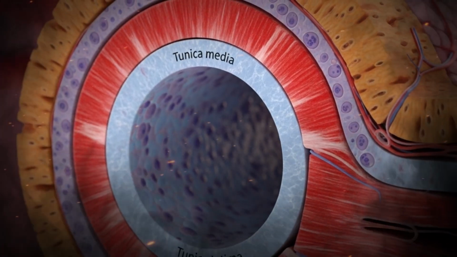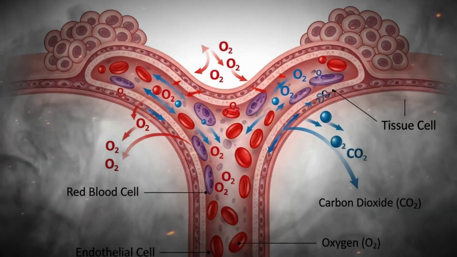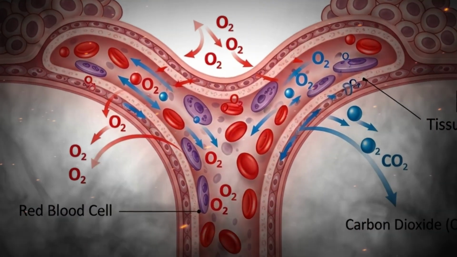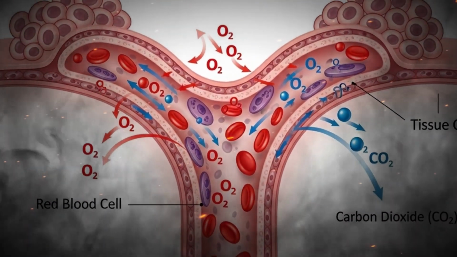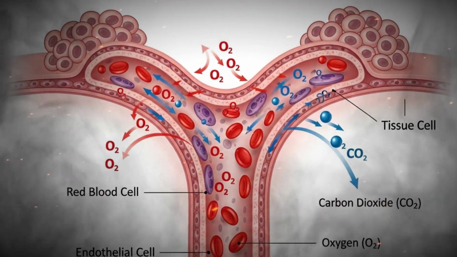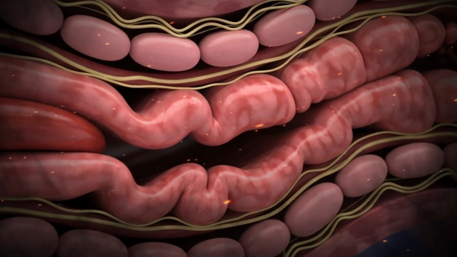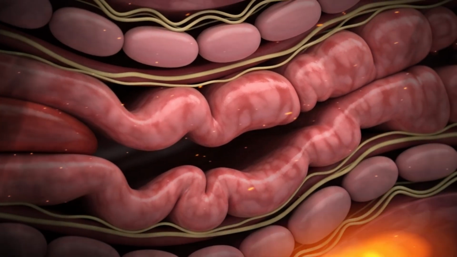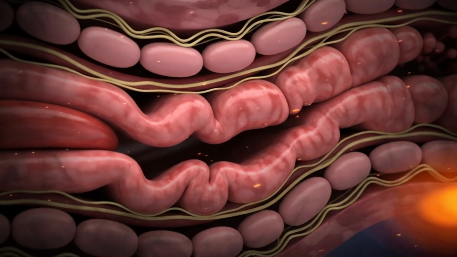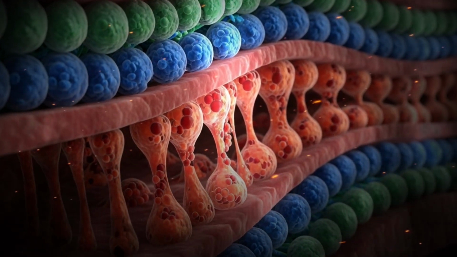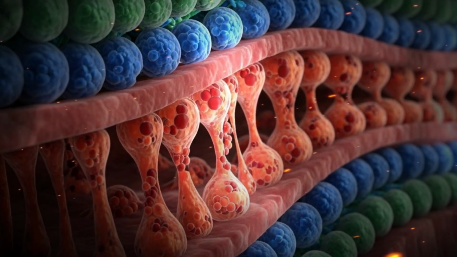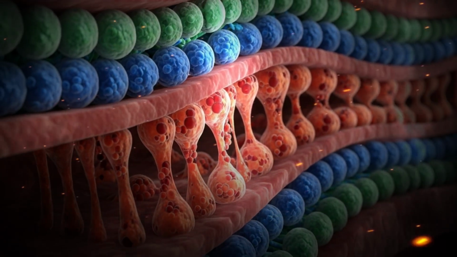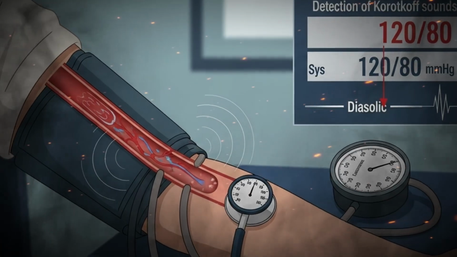Capillaries, often described as the true exchange vessels, are microscopic and composed of only a single layer of endothelial cells and a basement membrane, allowing efficient exchange of gases, nutrients, and wastes between blood and tissues. Their structural variations, continuous, fenestrated, and sinusoidal, reflect their specialized functions, from maintaining a selective barrier in the brain to facilitating rapid filtration in the kidneys, or allowing passage of large molecules in the liver and spleen.